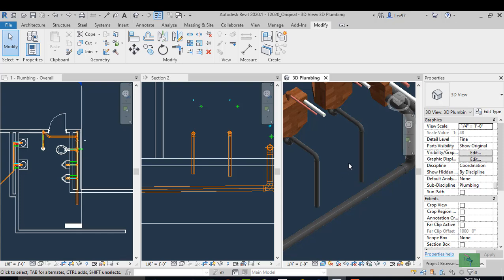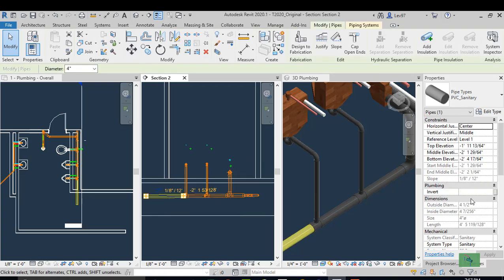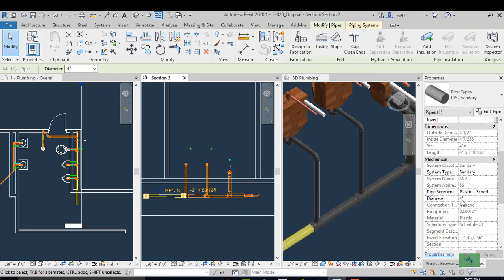Maybe it's out of habit, I don't know, I just prefer to see the connections in 3 dimensions.